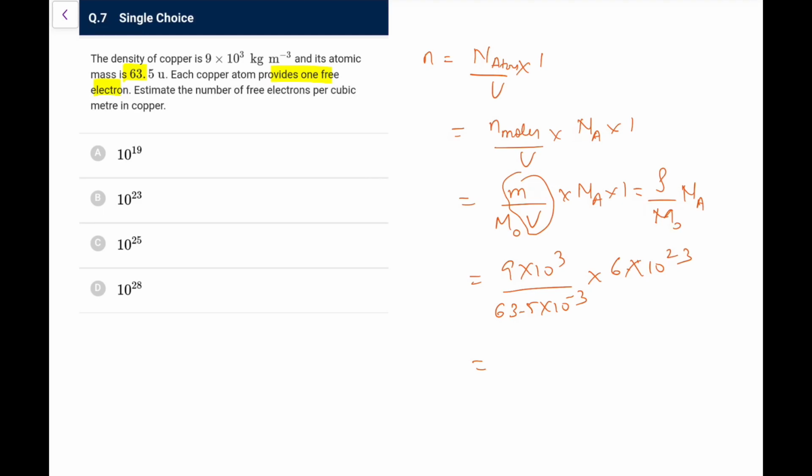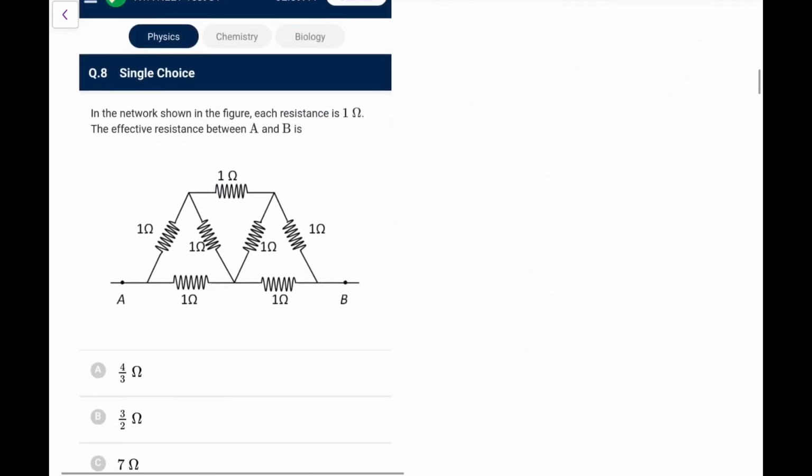So if you do this, it comes out approximately as 10 to the power 28 if you calculate it. It should be of the order of 10 to the power 28, 29, but as per the options, it would be 10 to the power 28.